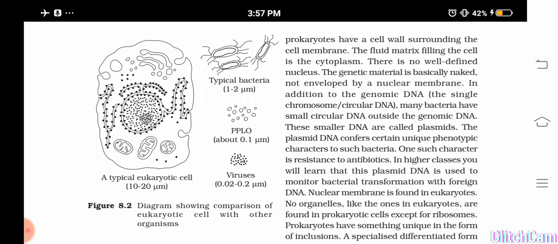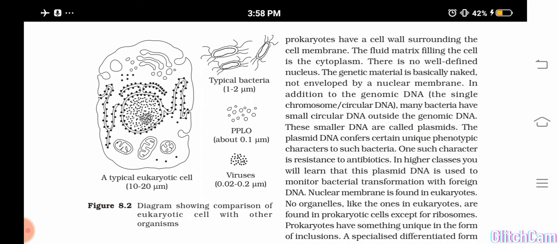Okay, and you can see that the prokaryotic DNA will be single and circular. If you take human DNA, how many chromosomes are there? In each chromosome, one DNA is there. So how many chromosomes? 23 pairs, which means they are found as pairs. But in prokaryotes, there will be a single DNA or single chromosome with a circular DNA. So that is the speciality of prokaryotic DNA. Is it clear?